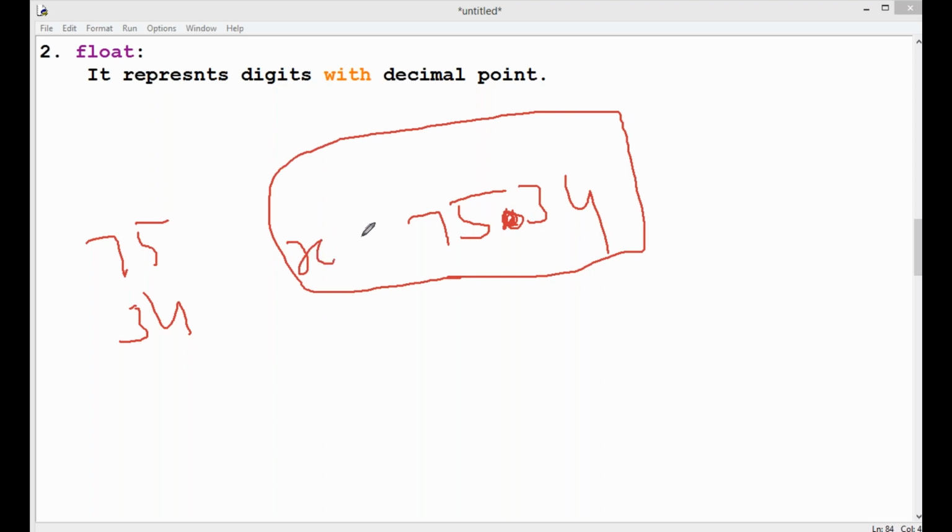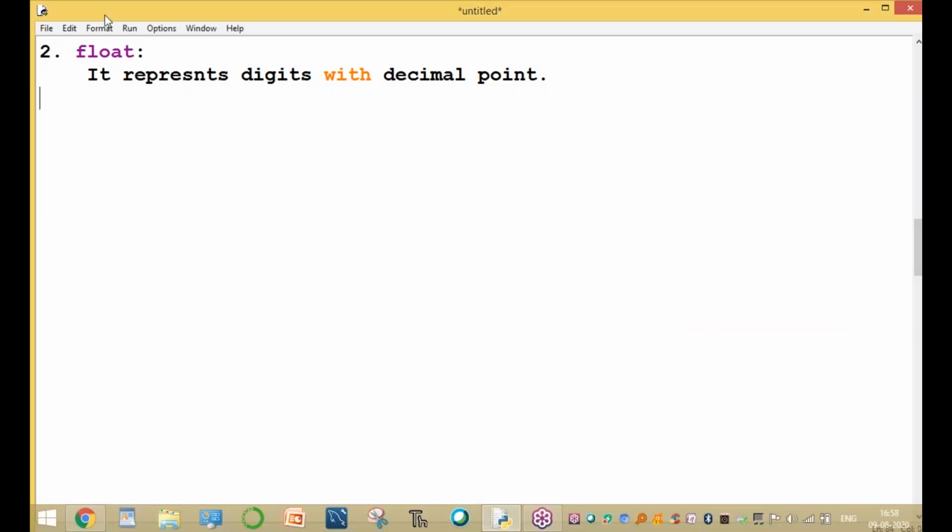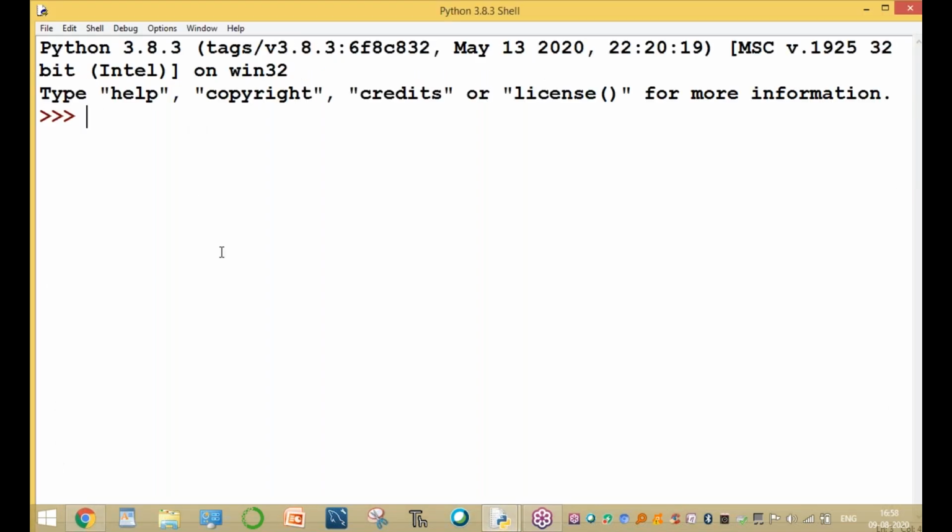For example, x equal to 75.34. Now here x is a float value. Not only x, you can represent any variable: M, P, Q, A, B, C, x. X equal to 75.34.